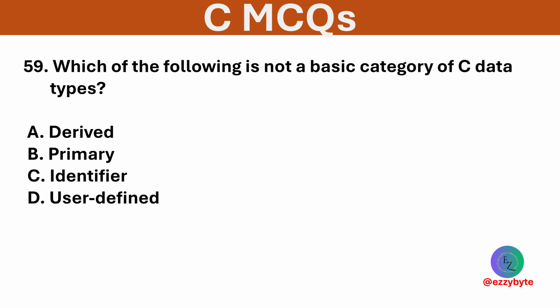Which of the following is not a basic category of C data types? Options are derived, primary, identifier, and user defined. Option C is correct. Identifier is a name, not a data type category.